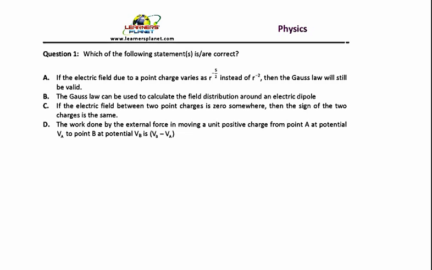Which of the following statements are correct? Let us read out the first statement. A. If the electric field due to a point charge varies as r to the power minus 5 by 2 instead of r to the power minus 2, then the Gauss law will still be valid.